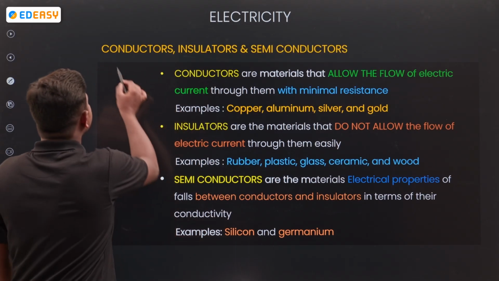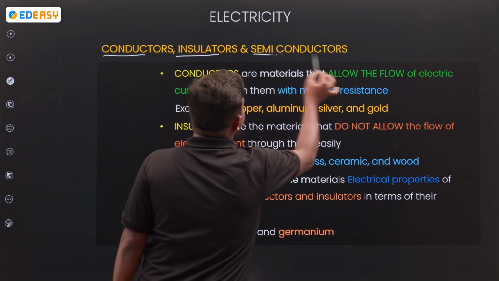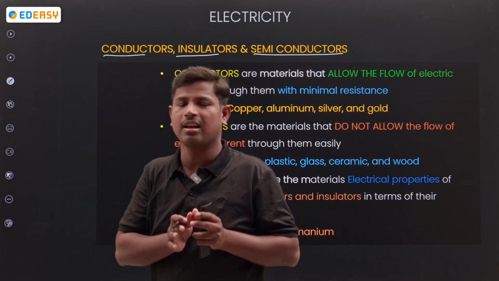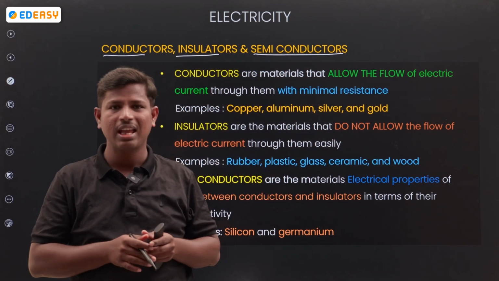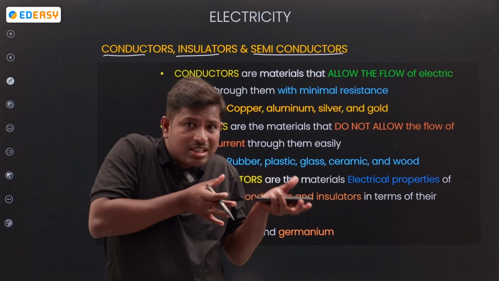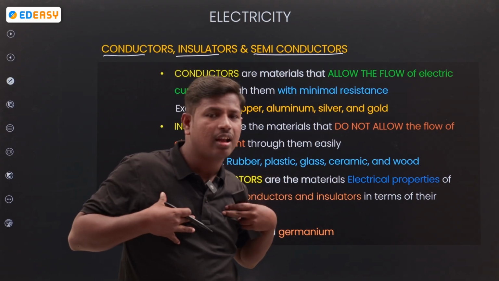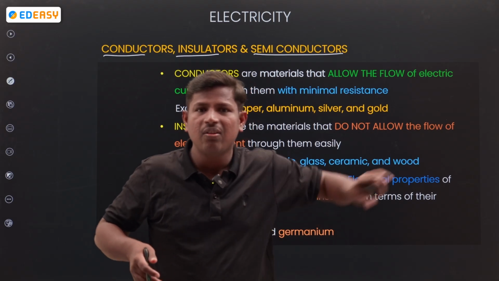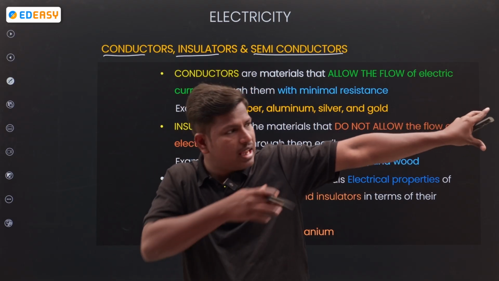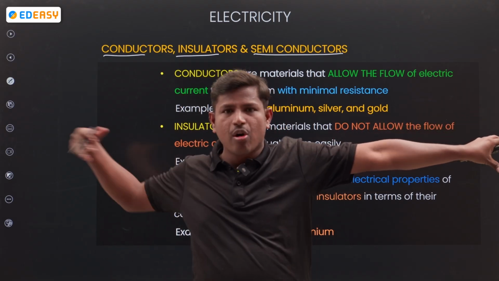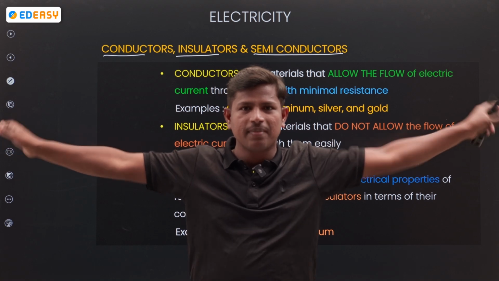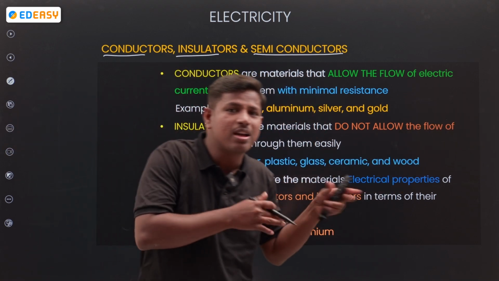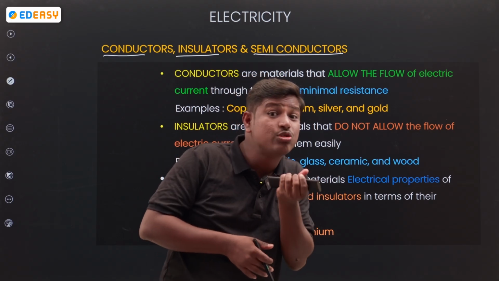Next, conductors, insulators, semiconductors. What is a conductor? What is a semiconductor? What is an insulator? Conductors are materials which allow the charge. Conductor means if I touch the electrical board, the electricity passes through my body. If it passes, I act like a conductor. If it does not pass, I am an insulator.